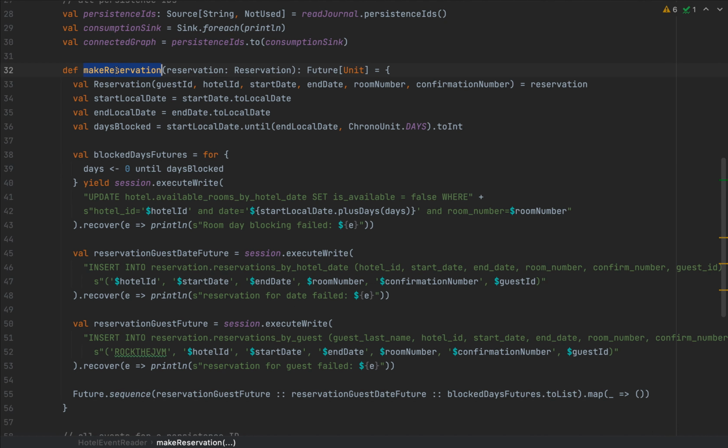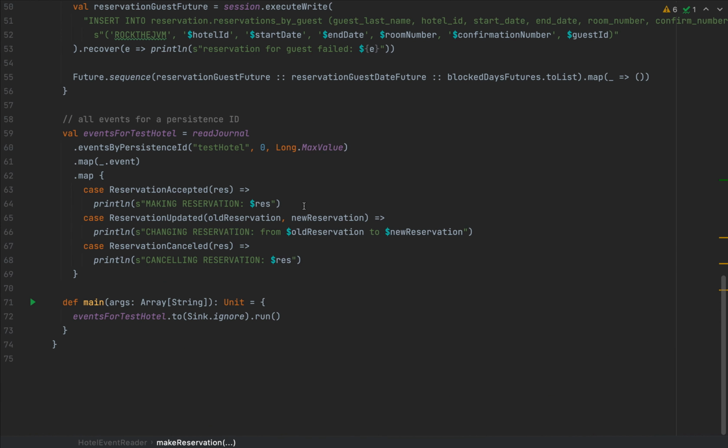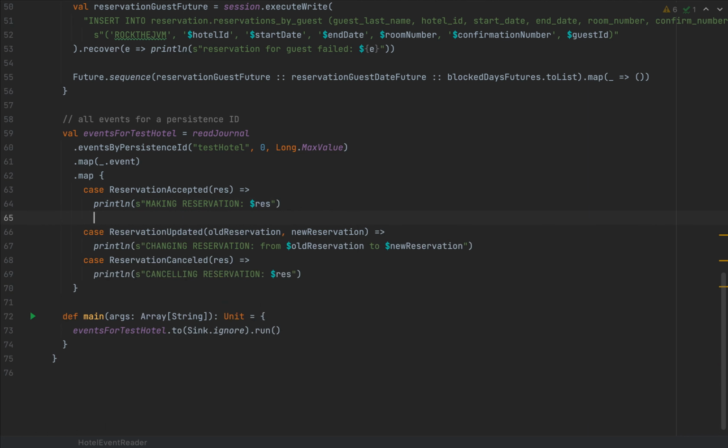Now at this point, the make reservation call is complete, so we are executing these statements in Cassandra and it returns a future unit. So we can actually invoke this future when we find a reservation event. So we can say make reservation with res. Now in this case, we will need to run a map async instead of map because make reservation is not a plain value, but it's a future.